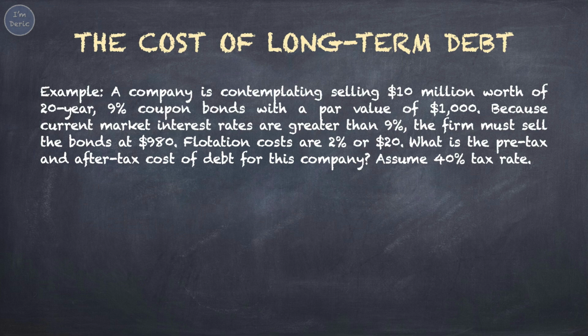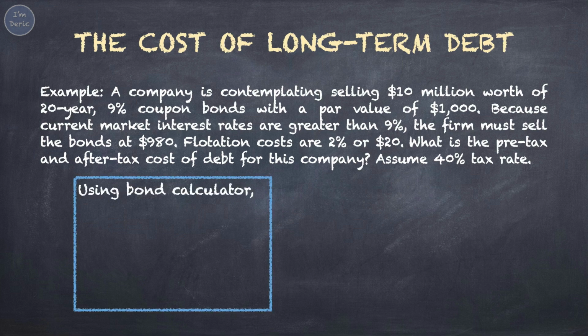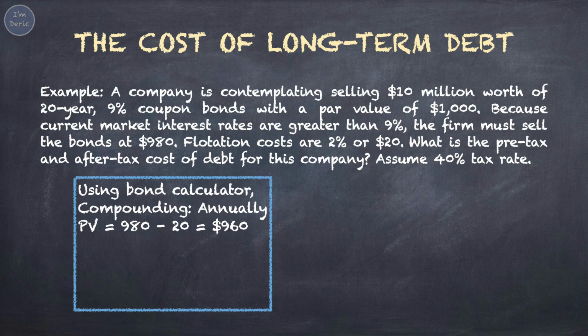Assume 40% tax rate. Alright, to solve this problem, we will use the Financial Calculator app. By using Bond Calculator, set compounding to annually. PV is the net bond price, taking $980 minus $20 the flotation cost, you'll get $960. That's the money that the company will receive for issuing bonds.